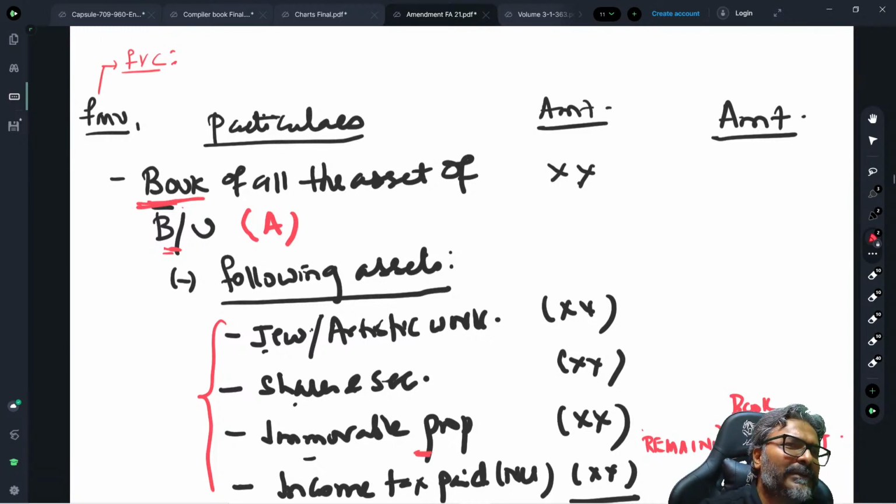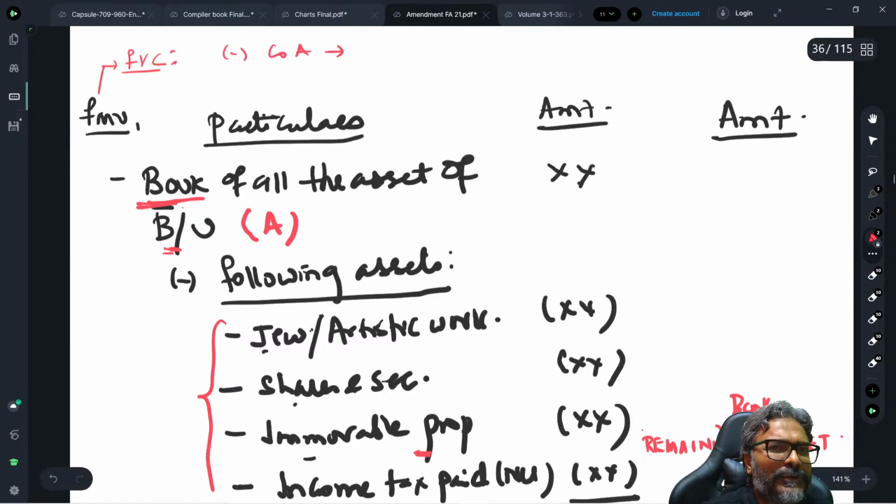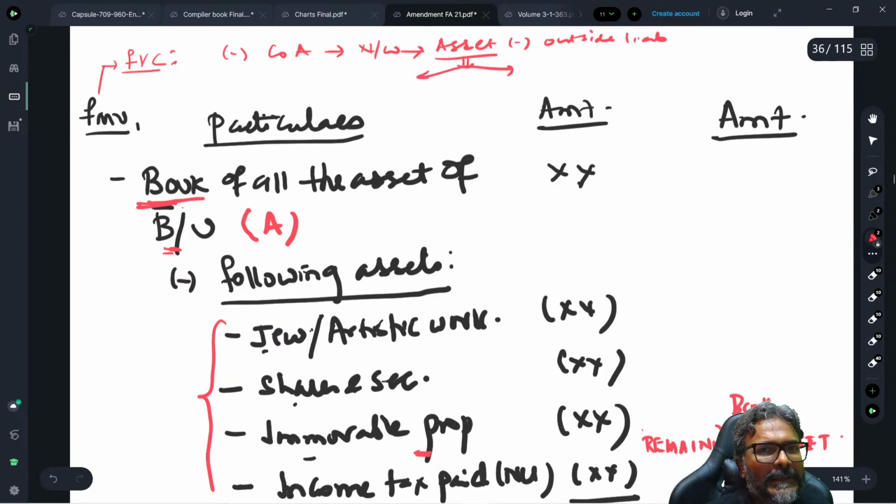This full value of consideration would be minus the cost of acquisition. And what is the cost of acquisition? I told you, net worth. And what is the net worth? Net worth is primarily the asset minus the outside liability. Now, I have told you the asset is in two parts. Herein is the depreciable asset, and in the case of depreciable asset, we'll take the WDV value.